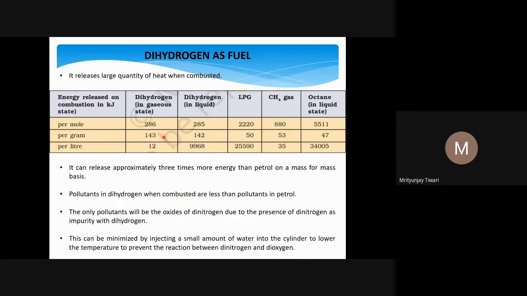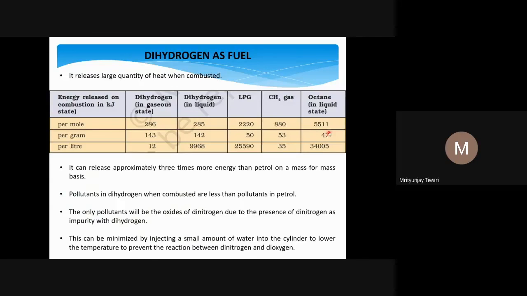If you look at the per gram combustion, the energy produced per gram for dihydrogen is maximum in this case. So if you use the same mass of different fuels, you will see the maximum amount of energy if you burn dihydrogen. Here we see 143 kilocalorie per gram for dihydrogen, and for the other cases, like liquid dihydrogen, LPG, CH4, and octane in liquid, which is part of petrol or gasoline, it is 47.